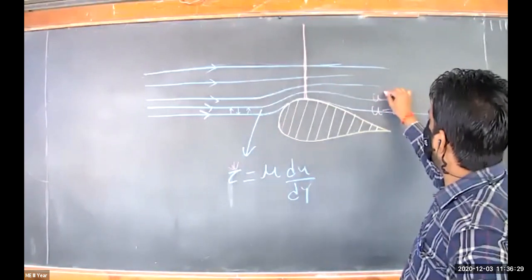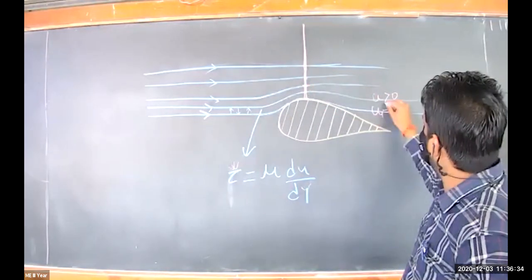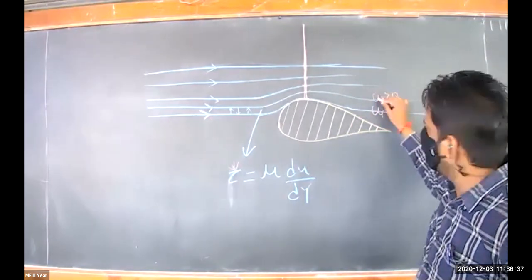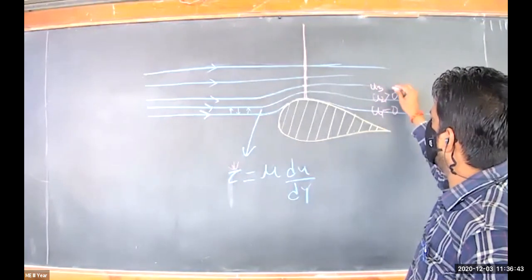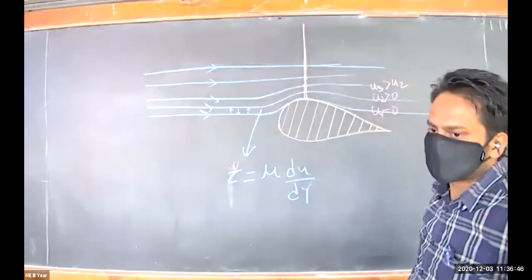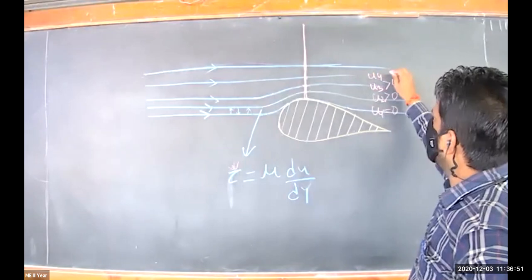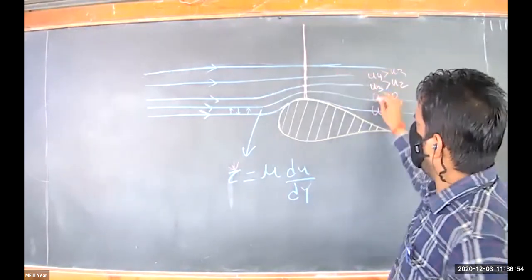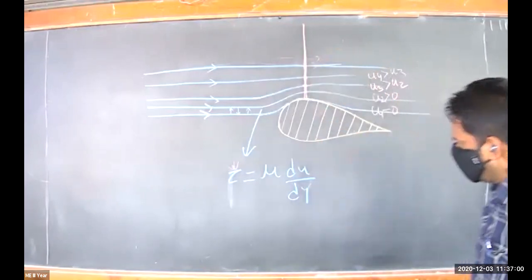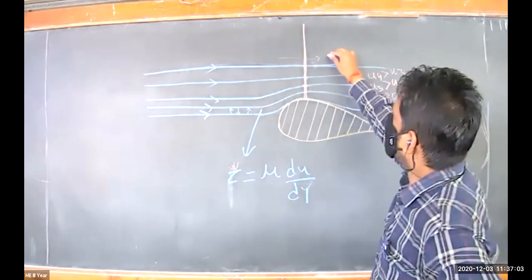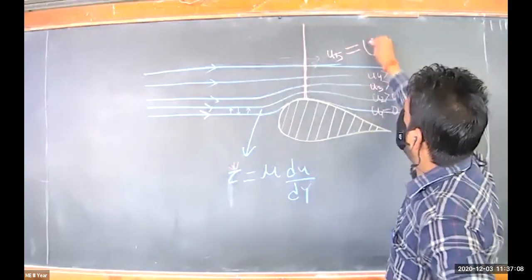For this line, u will be greater than 0. Some value will be there. At this location, suppose this is u1, this is u2, the velocity of fluid in layer number 2. What will happen in layer number 3? u3 will be greater than u2. For layer number 4, u4 will be greater than u3. Likewise, if you come to this layer, your u5 will be equal to capital U.